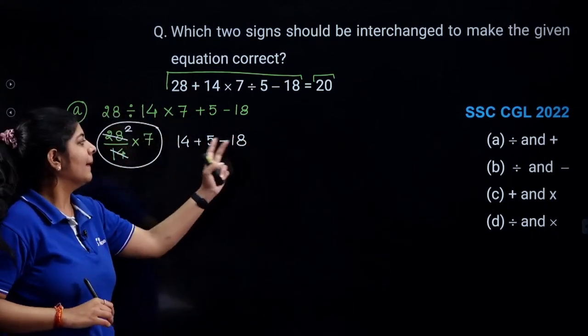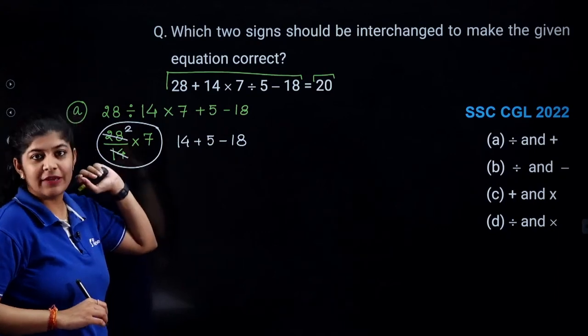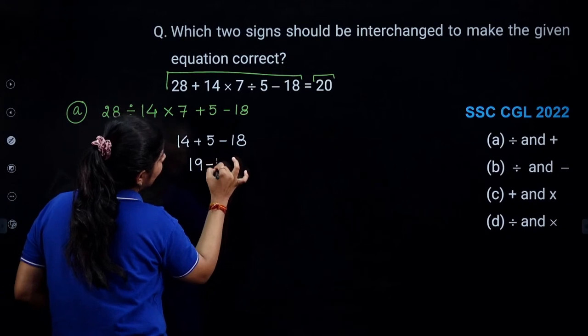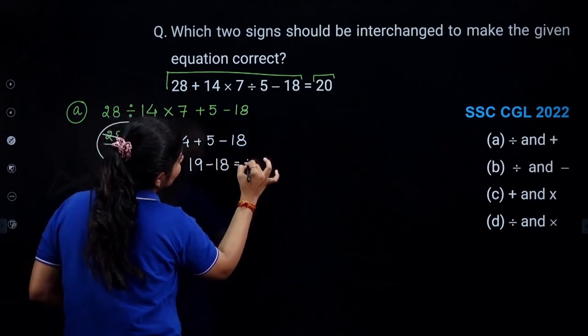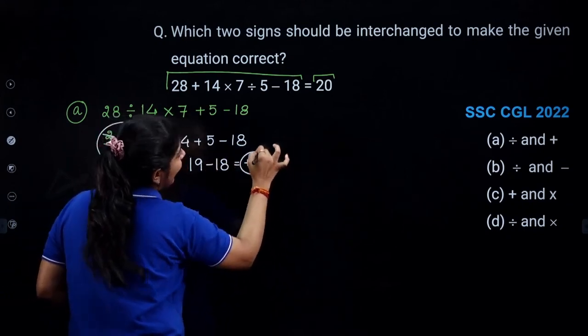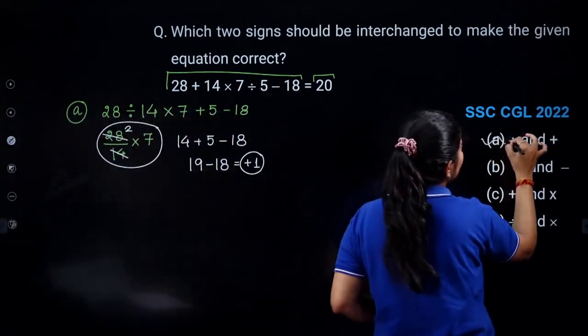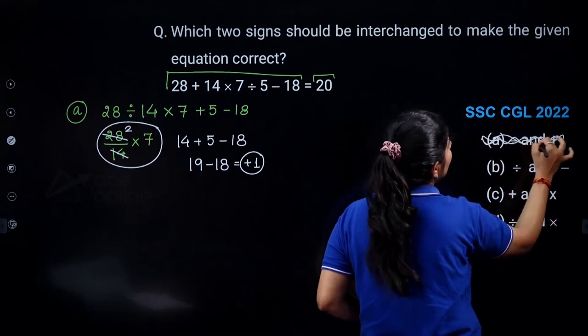Plus 14 and plus 5 will give us plus 19. 19 minus 18, we are getting 1 as our answer. Are we getting 20? No. So just simply eliminate option number A. Option number A is not correct.